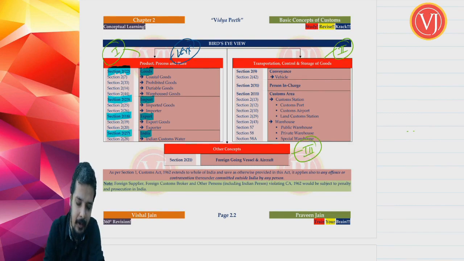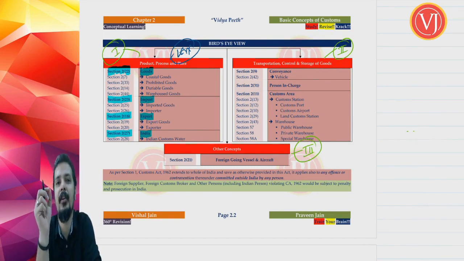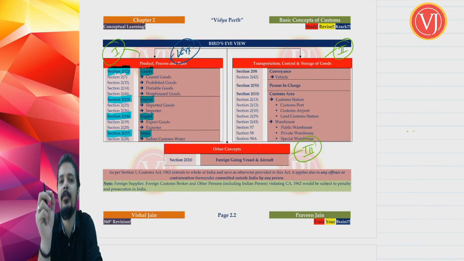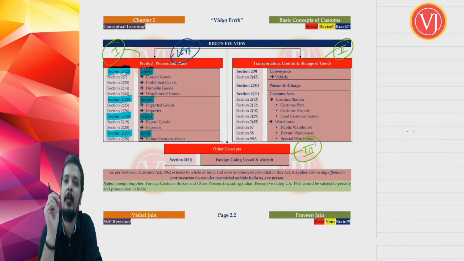Section 2 clause 27. So goods under section 2 clause 22, that is product. Process is either import or export. Import under section 2 clause 23 and export under section 2 clause 18. Right. And place is India. So import of goods in India or export of goods from India. India is defined under section 2 clause 27.